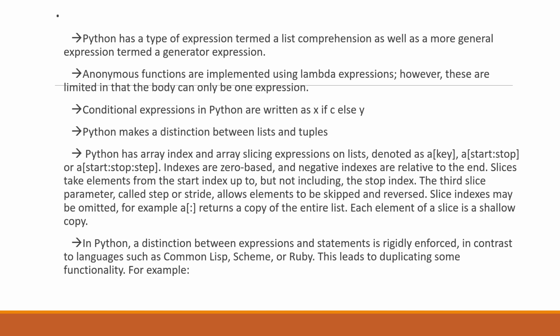The third slice parameter, called step or stride, allows elements to be skipped and reversed. Slice indexes may be omitted, for example, a[:] returns a copy of the entire list. Each element of a slice is a shallow copy.